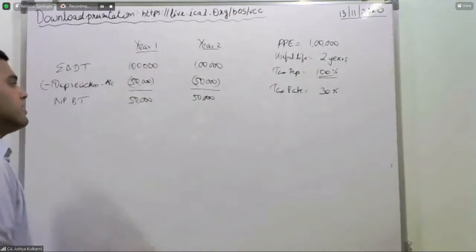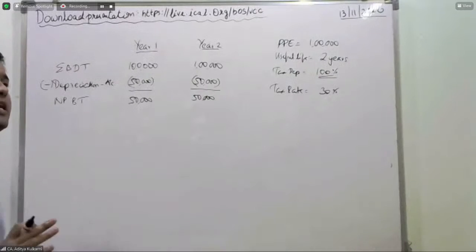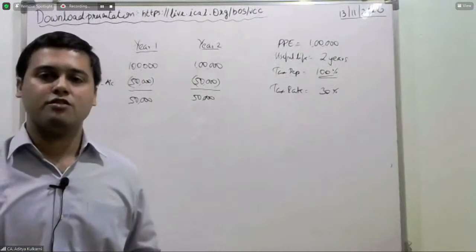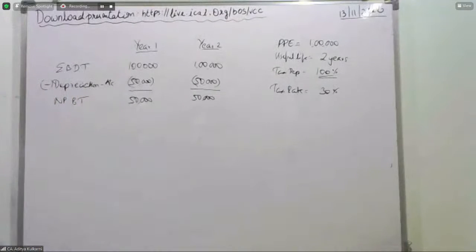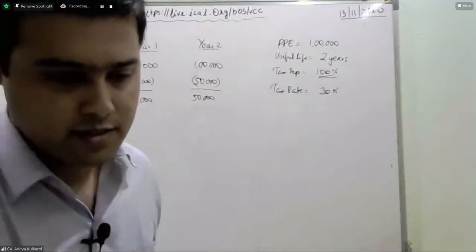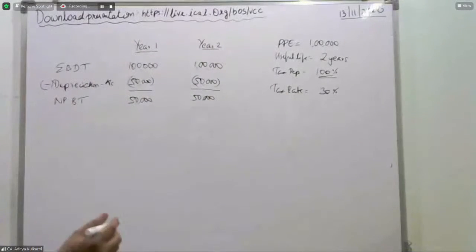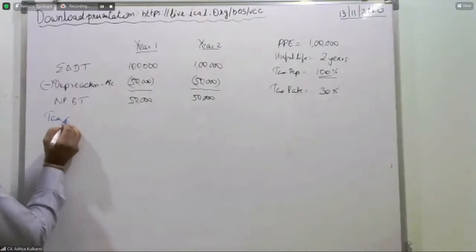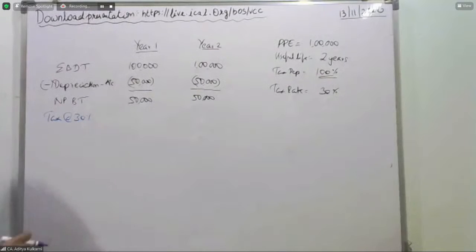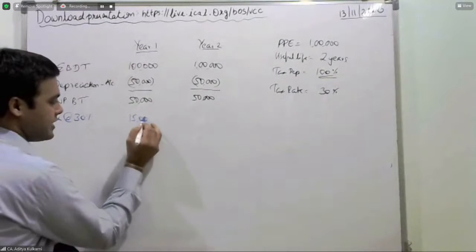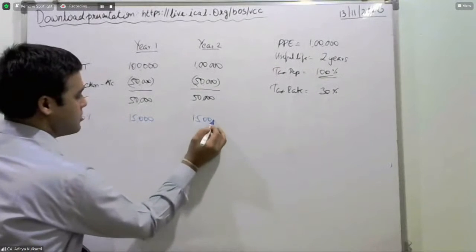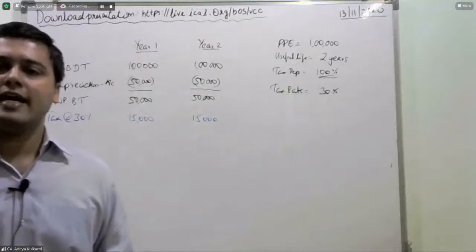So now if we ignore the tax depreciation for a minute, your tax at the rate of 30% should have been how much? It should have been 15,000. This should have been your tax expense.